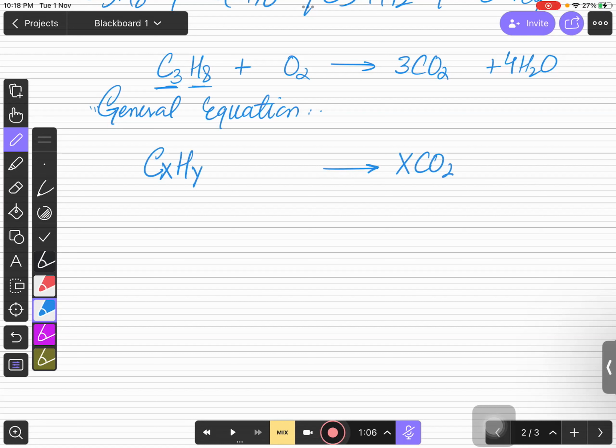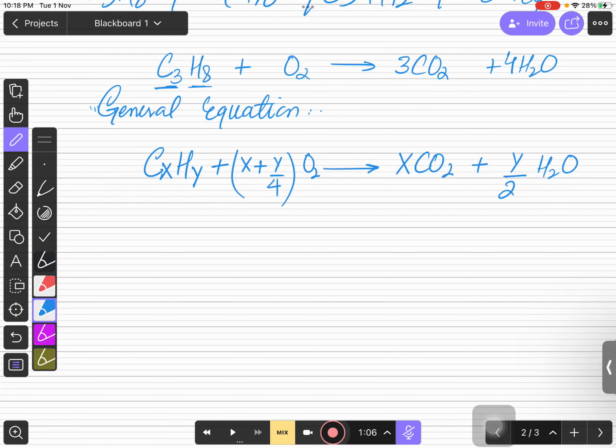And the number of hydrogens is always double the number of water molecules produced. And for the balancing of oxygen, you need to remember this one, x plus y over 4 oxygen, right? So you just look at this general equation over here. This will give you perfect answers, right?